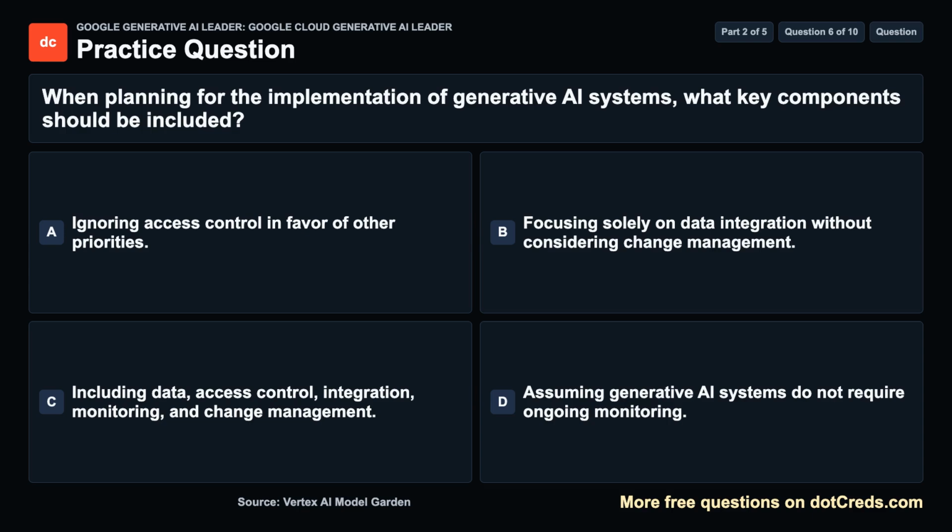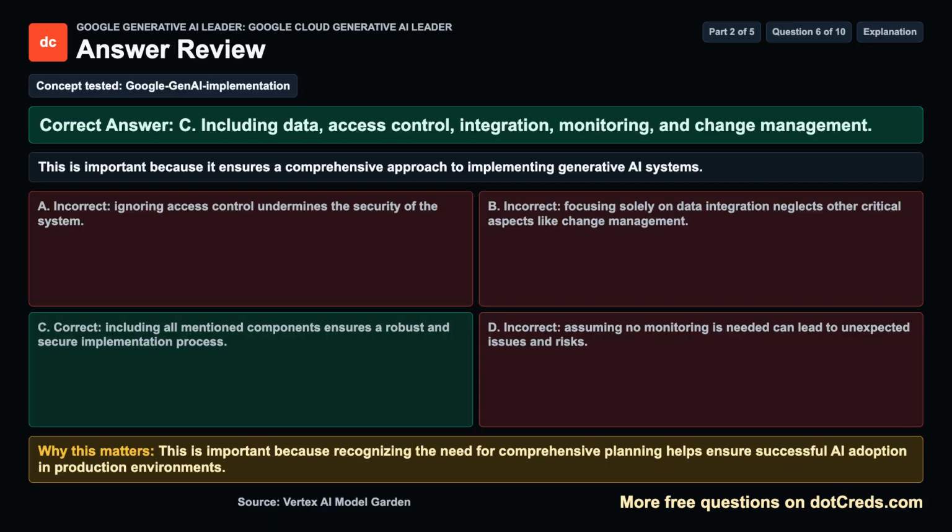Take a moment, then we will review the answer. Concept tested. Google Gen AI implementation. The correct answer is C, including data, access control, integration, monitoring, and change management. This is important because it ensures a comprehensive approach to implementing generative AI systems.